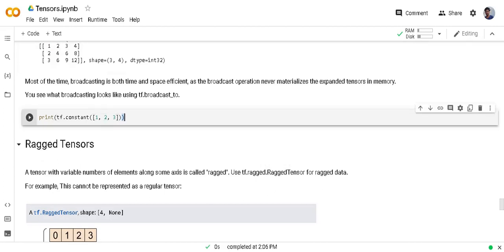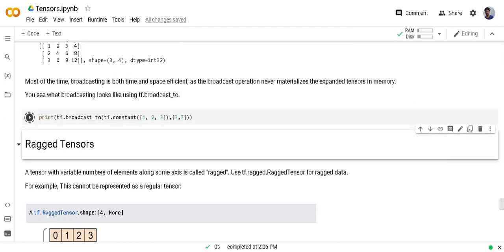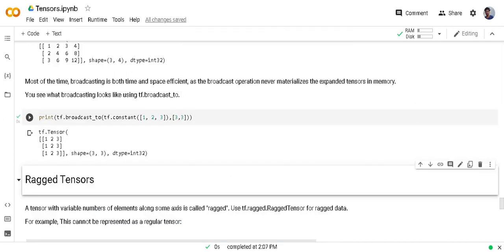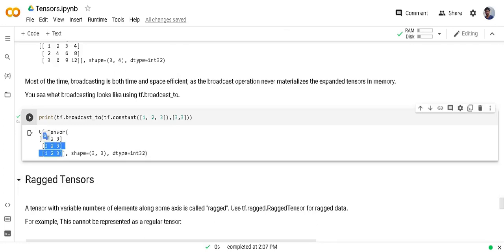And you can also broadcast forcefully. There is a function to broadcast a tensor into a desired shape, which is tf.broadcast_to. I am giving 3 by 3 here. The 1 by 3 tensor is broadcast into 3 by 3.